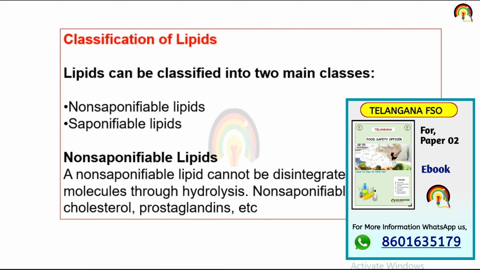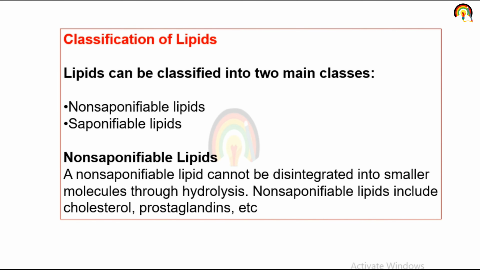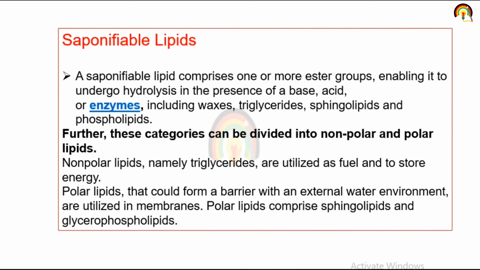These are lipids that cannot be broken down into simpler molecules. Another one is saponifiable. Saponifiable lipids comprise one or more ester bonds, enabling them to undergo hydrolysis, or breakdown, in the presence of base or acid or enzyme.